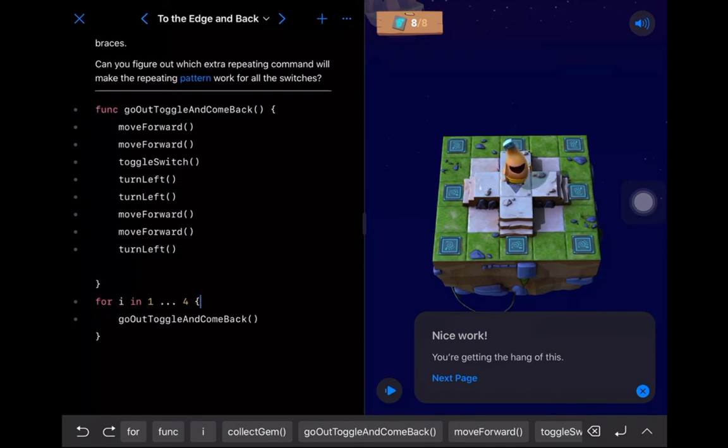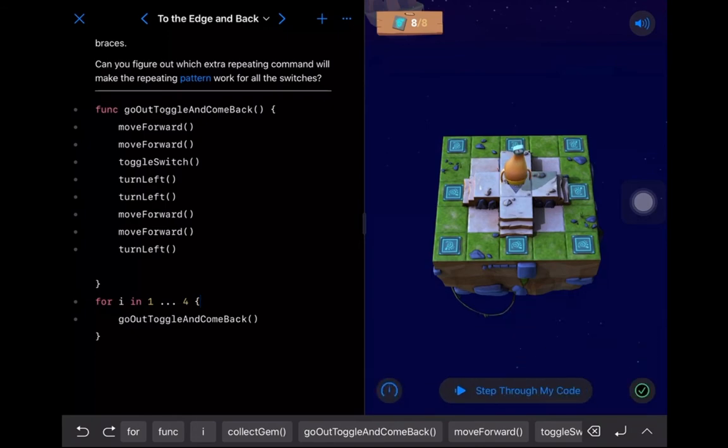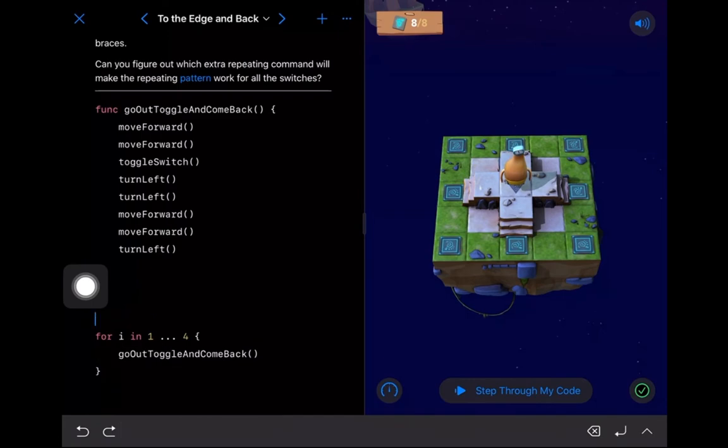So there are a few different ways we can skin this cat, as it were. Like I said, there's many different ways you can solve a particular puzzle. In this case, we used a function. We tried to keep it very lean. Our for loop looks super clean because it's only calling 1 function. We could have said, actually, do you know what? I don't need a function for this.